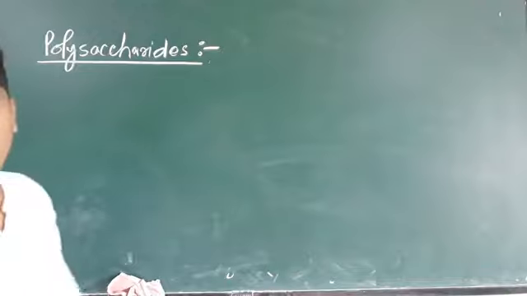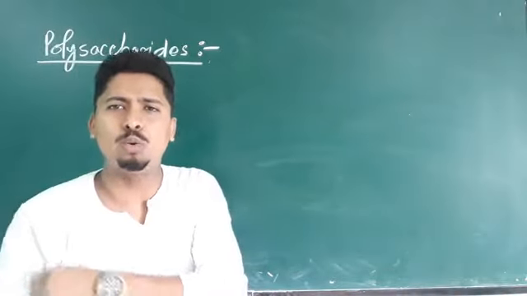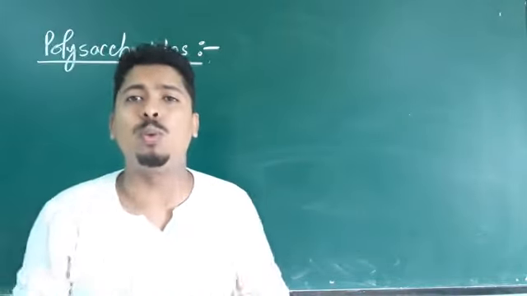Now these polysaccharides, we know, are the carbohydrates which upon hydrolysis give a large number of monosaccharide units.